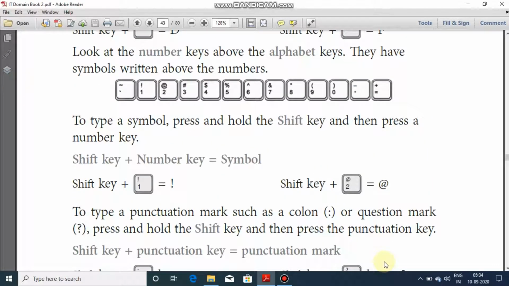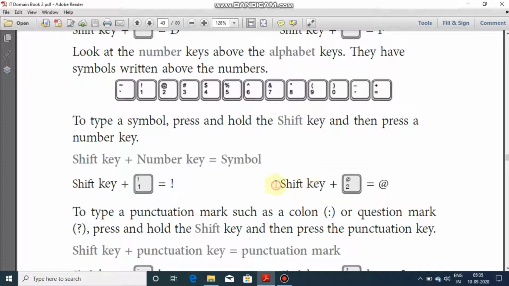We also studied how to display symbols on the screen. The simple way is to keep pressing the shift key and the symbol button. Like if we are pressing shift plus 1, it will print an exclamation mark.